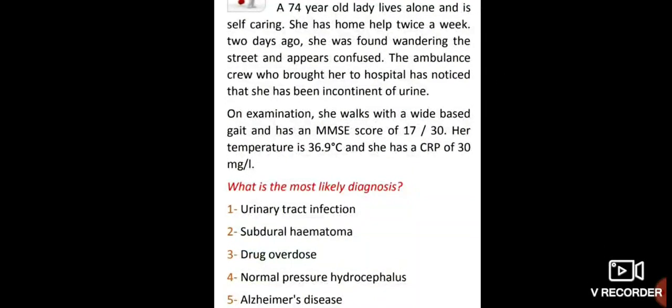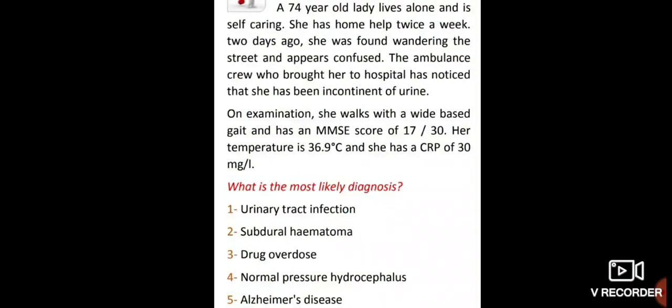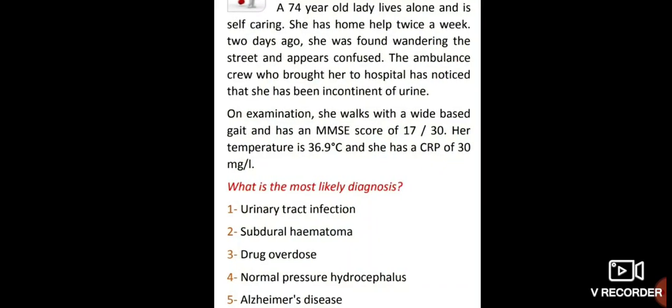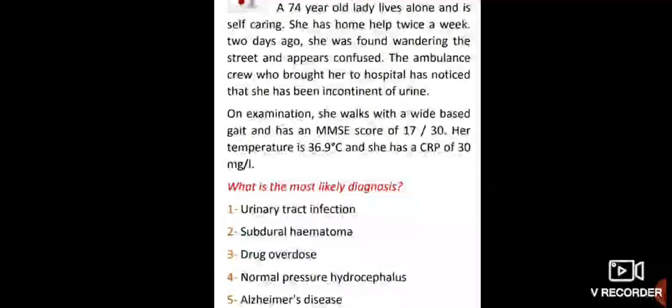A 74-year-old lady lives alone and is self-caring. She has home help twice a week. 2 days ago, she was found wandering the street and appears confused. The ambulance crew who brought her to hospital noticed that she has been incontinent of urine. On examination, she walks with a wide-based gait and has an MMSE score of 17/30. Her temperature is 36.9 and she has a CRP of 30 mg per liter. What is the most likely diagnosis?